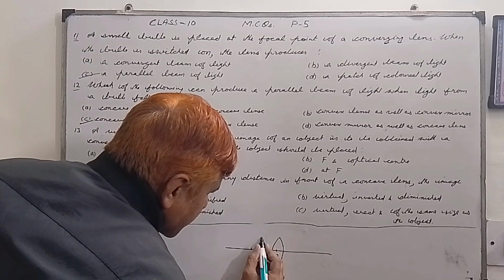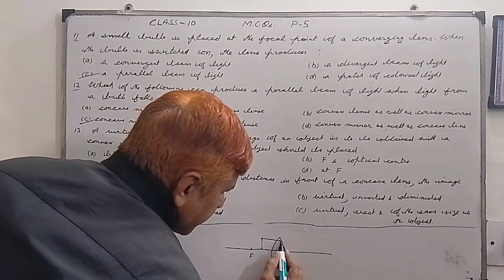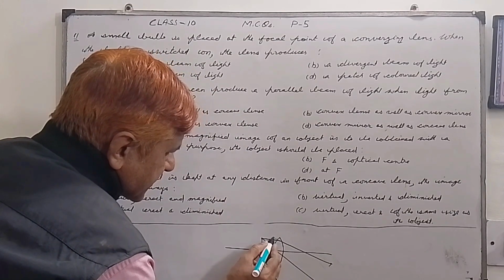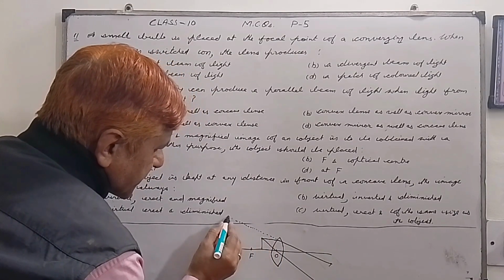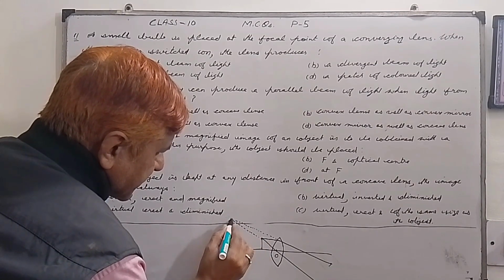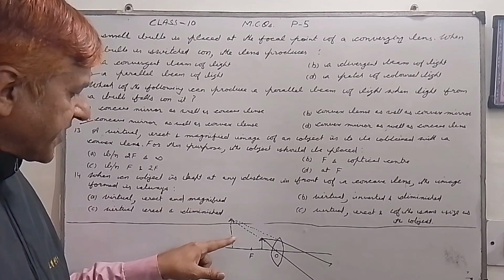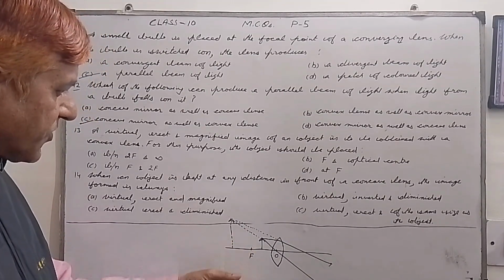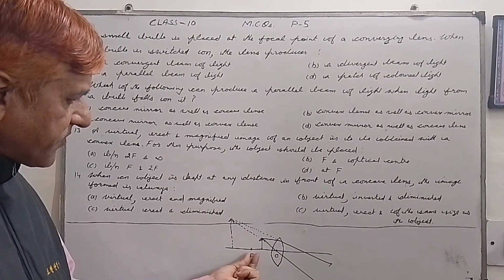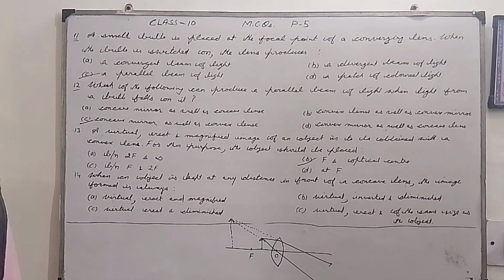So when the object is placed between F and O, what we will get is this: we have to produce these rays backward so that they meet, and here we get the image. So this is actually a virtual, erect and enlarged image. This virtual image will be obtained when the object is placed between F and the optical center. So B is the correct option, F and optical center.